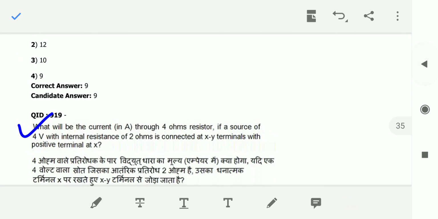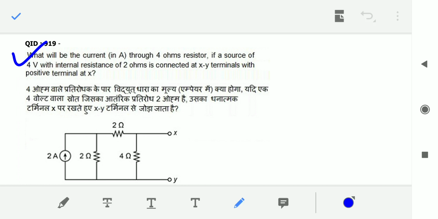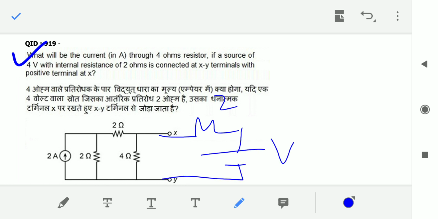Okay, next, question number 19. What will be the current in amperes through the 4 ohm resistor if the source of 4 volts with an internal resistance of 2 ohms is connected at the XY terminals with positive terminal X? So what he is telling is, 2 ohms here and 4 volts here. What he is asking is the current through this branch. What is the I value?